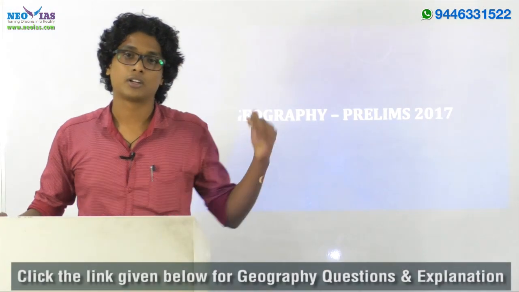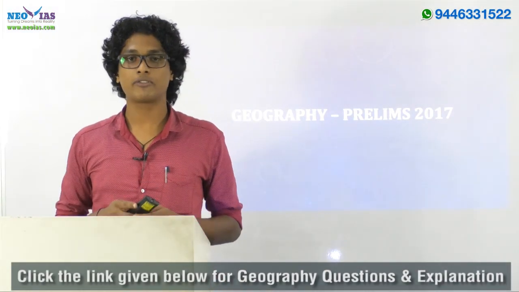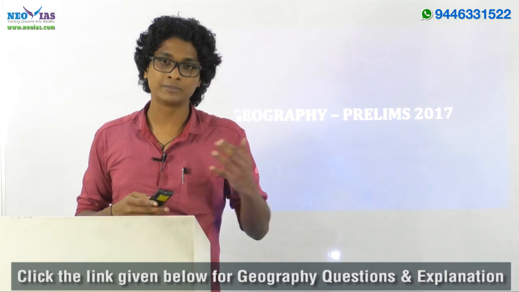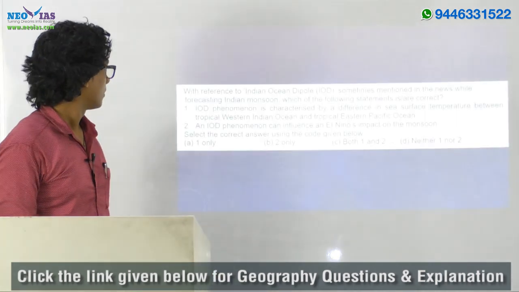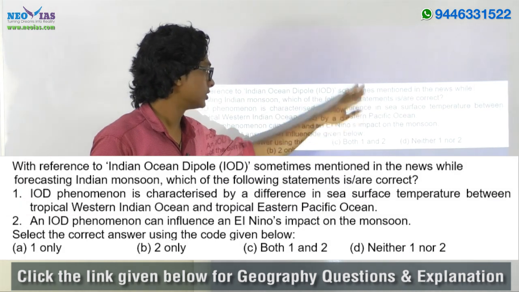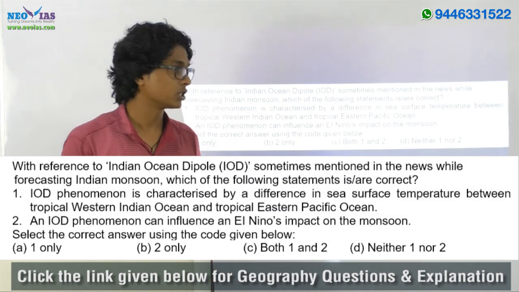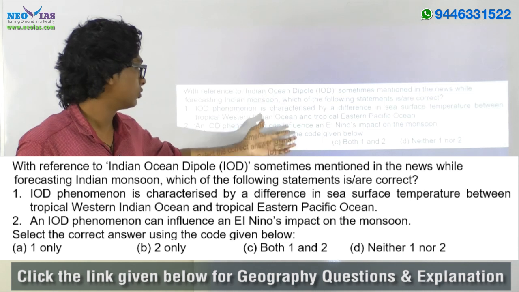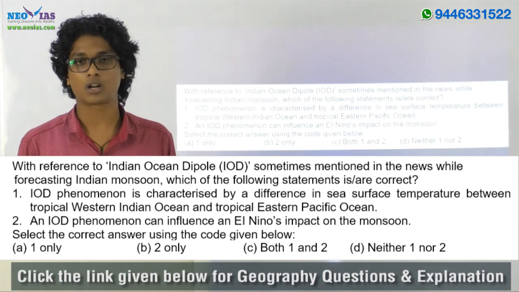Hello everyone. Let's take a look at the geography questions from the 2017 prelims examination. First question: with reference to Indian Ocean Dipole, sometimes mentioned in news while forecasting Indian monsoon, which of the following statements is or are correct?